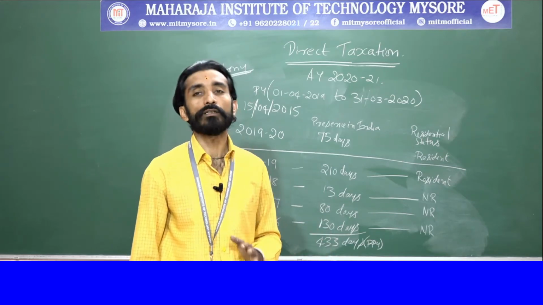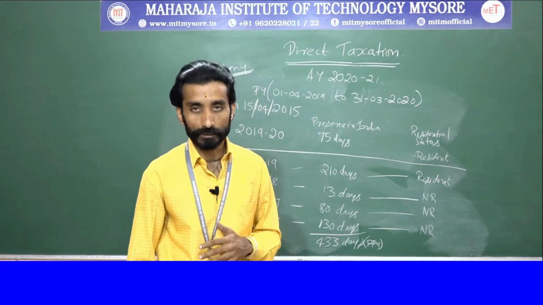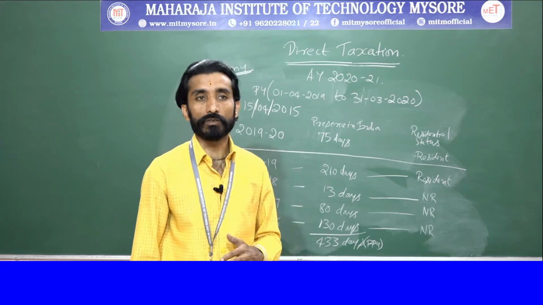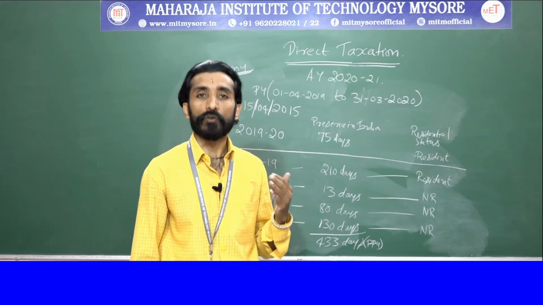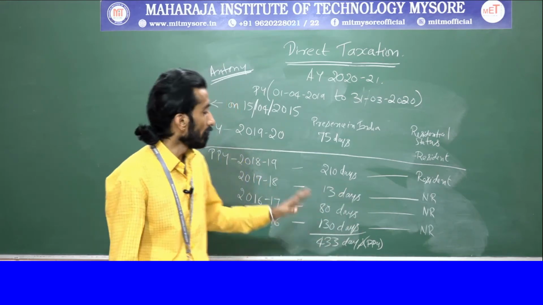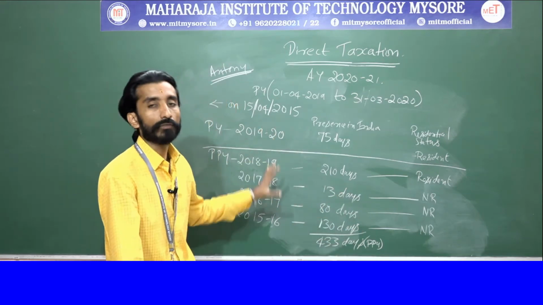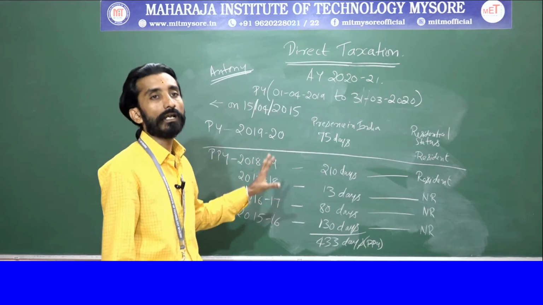So at that point of time, what is the status of Mr. Antony? Here in this case he becomes resident but not ordinarily resident for the assessment year 2021. Clear? So based on the information available, we have assessed the residential status of Mr. Antony.